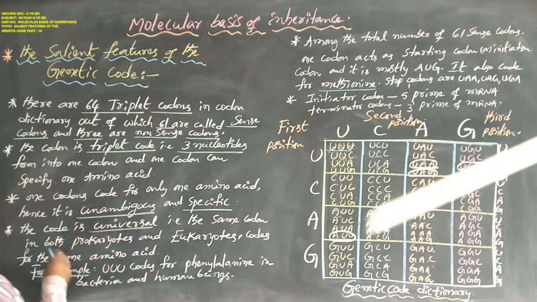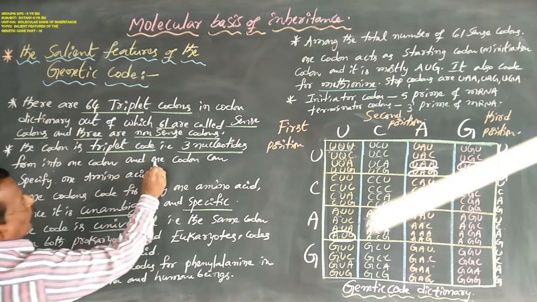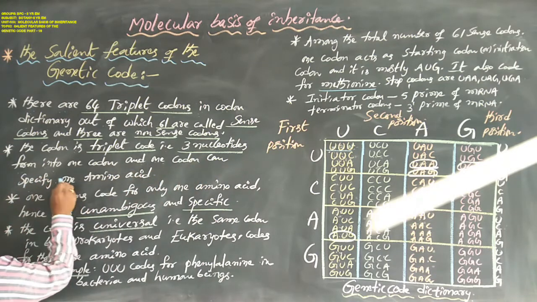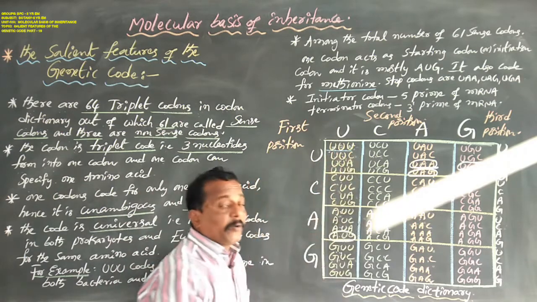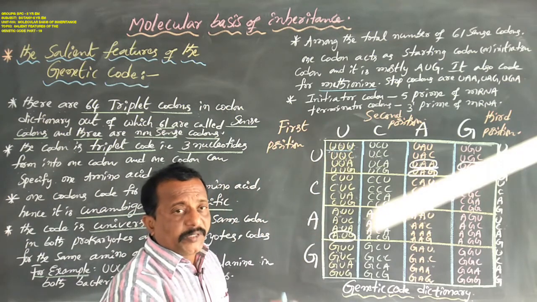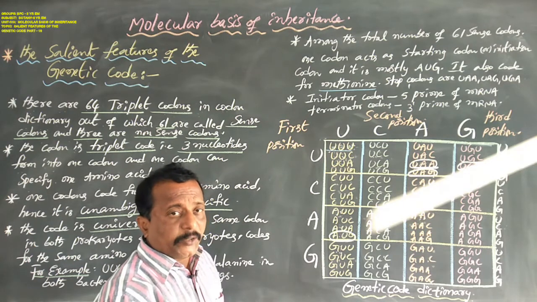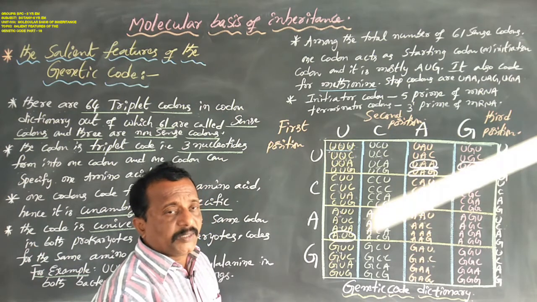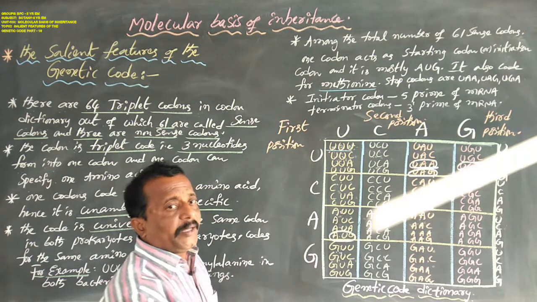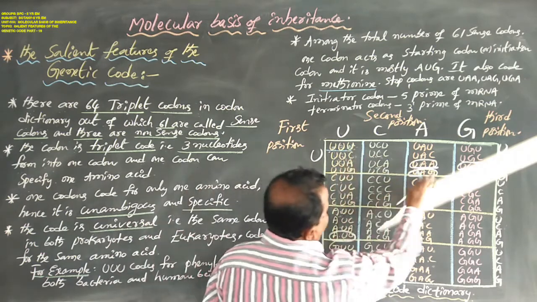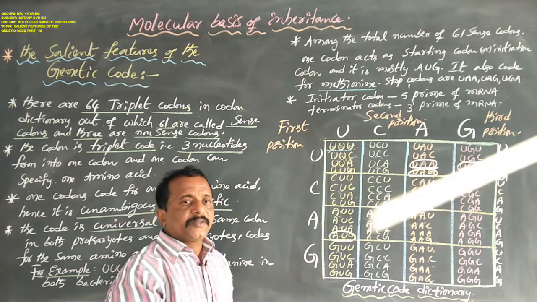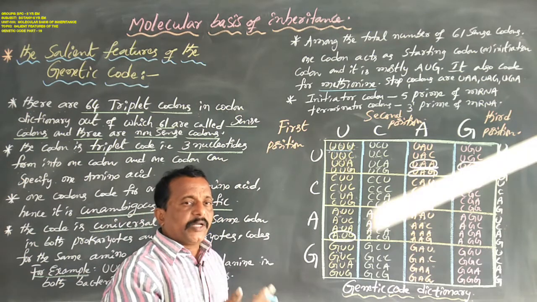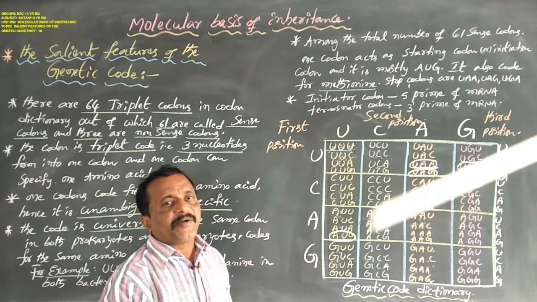Now, one codon can specify one amino acid. But in this genetic code dictionary, 64 codons appear and they make only 20 amino acids. This means sometimes 2 codons, 3 codons, or 4 codons make a similar kind of amino acid.